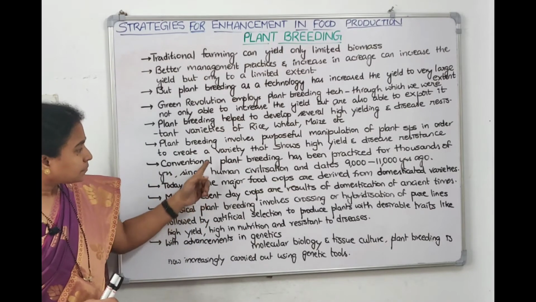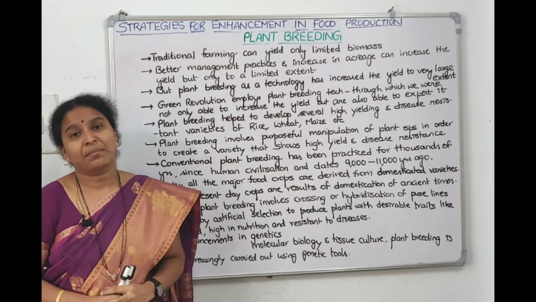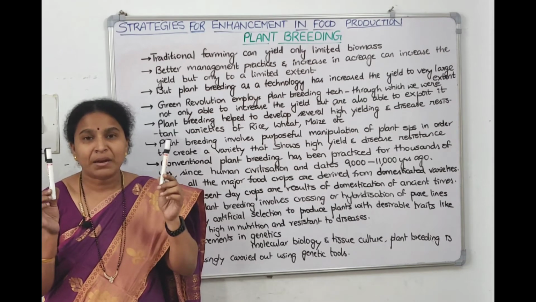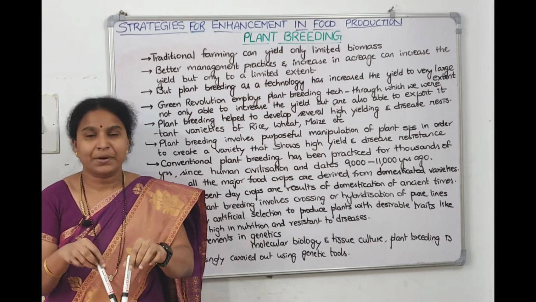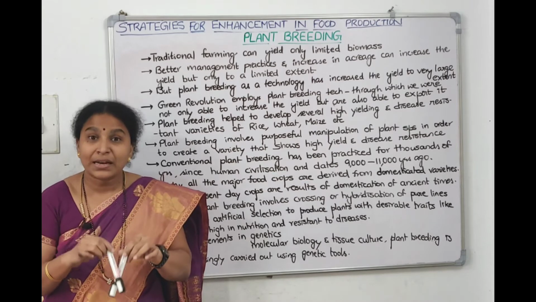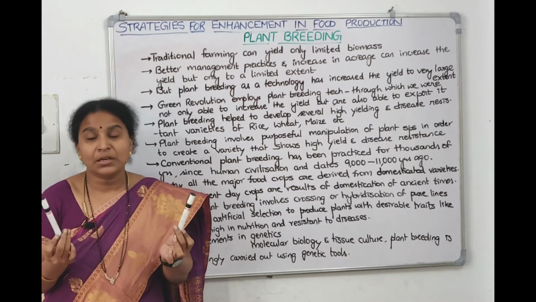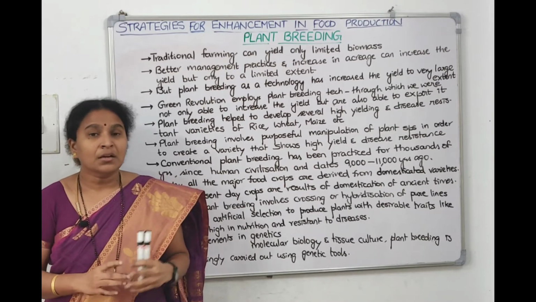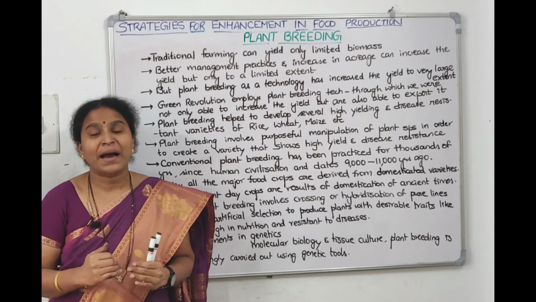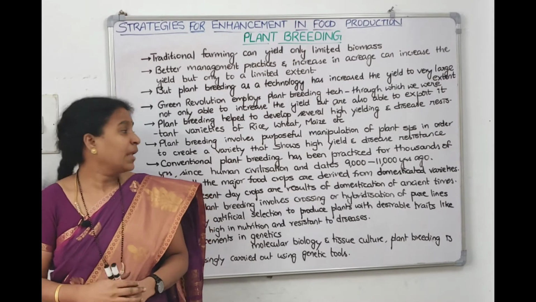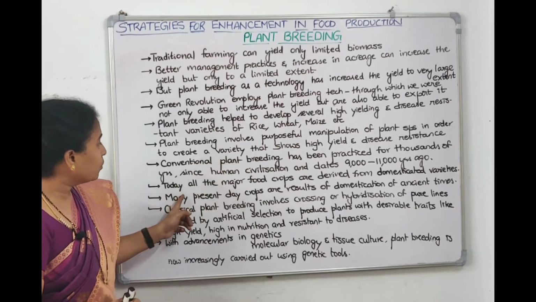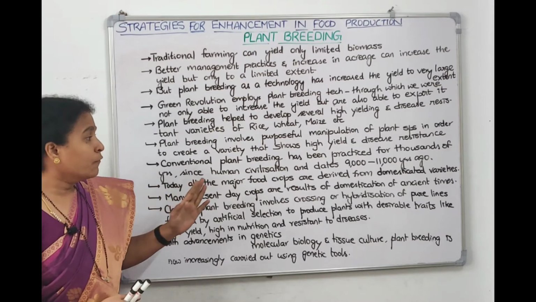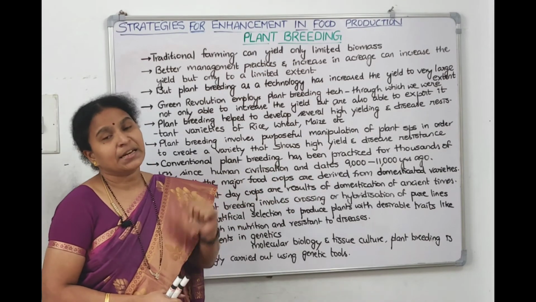Okay, now I told you what is meant by conventional plant breeding. Conventional plant breeding means taking two plants, one superior male plant, another superior male plant, and crossing both of them to get the hybrids. So we'll take the plants, we'll cross both of them, we'll get a hybrid plant. In the hybrid plant, both the desirable qualities will be there. That is called conventional plant breeding. But here, since there are cell walls and all which act as barriers, there are certain constraints in conventional plant breeding. Now today, all the major food crops, rice, wheat, maize, sugarcane, all these major food crops are derived from the domesticated varieties only.